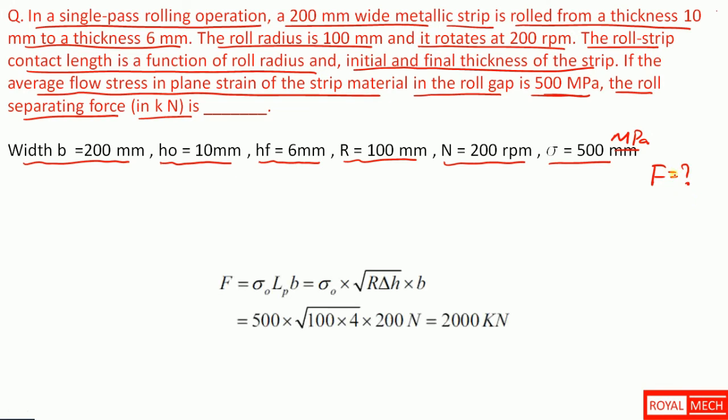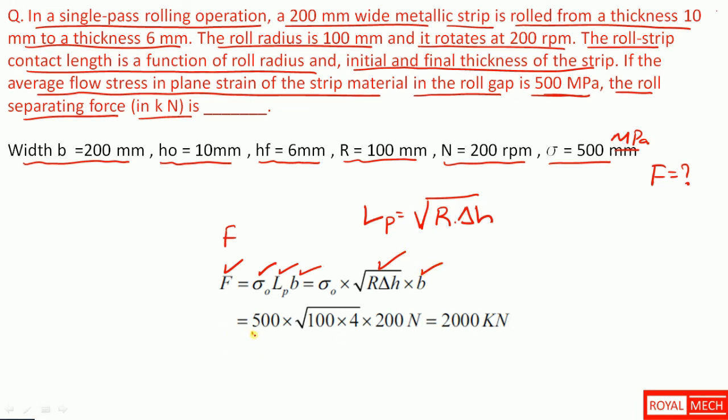So we have roll separating force F equal to rho naught times projected length times width, where projected length LP is equal to square root of radius of roll times maximum possible draft, and then width as it is.